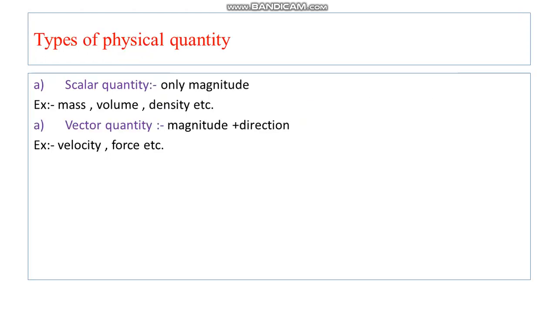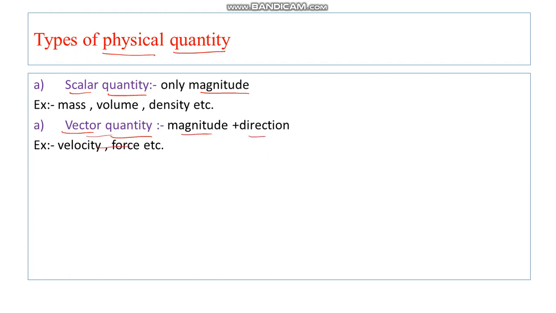First we will start with physical quantities. So basically what is a physical quantity? Physical quantities are divided into two parts. The first one is scalar quantity and the second one is vector quantity. A scalar quantity has only magnitude, and a vector quantity has both magnitude as well as direction.